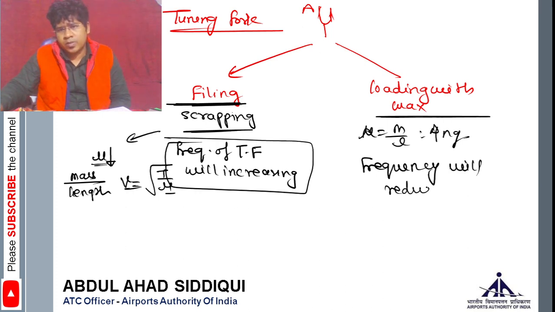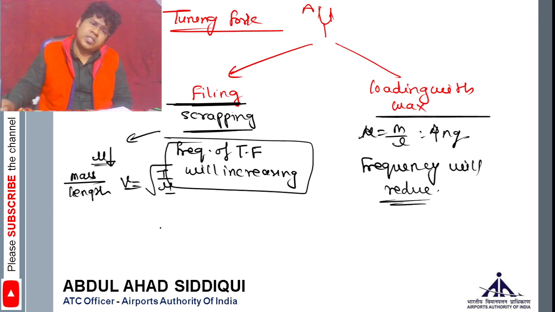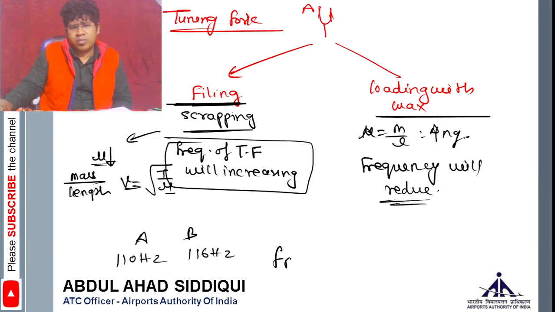Frequency will reduce. So for example, let's say there are two tuning forks A and B, one having 110 hertz frequency, another having 116 hertz frequency. So what is the beat frequency? You can say simply beat frequency will be 116 minus 110, therefore 6 hertz, है ना? 6 hertz. So this will be the frequency, right?